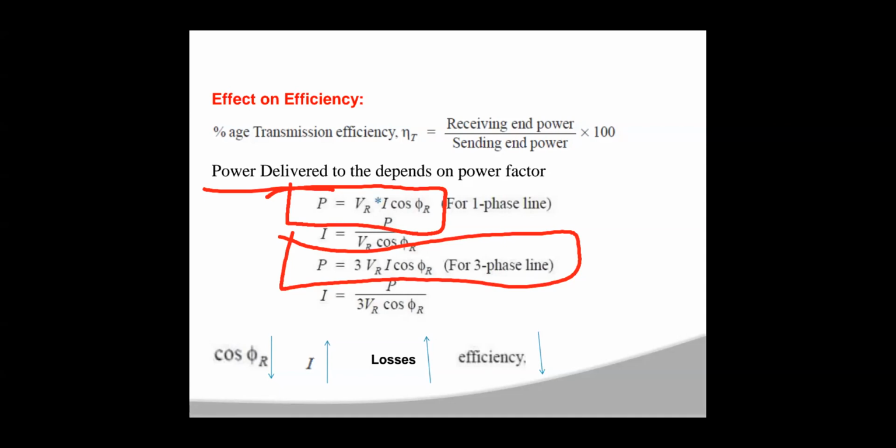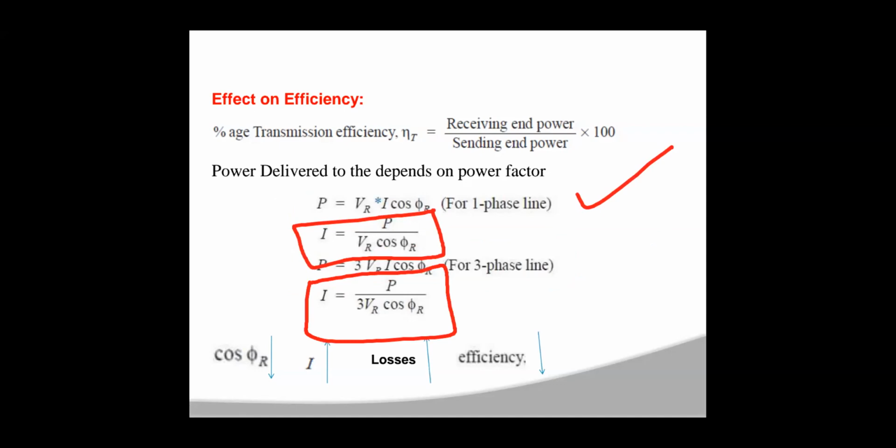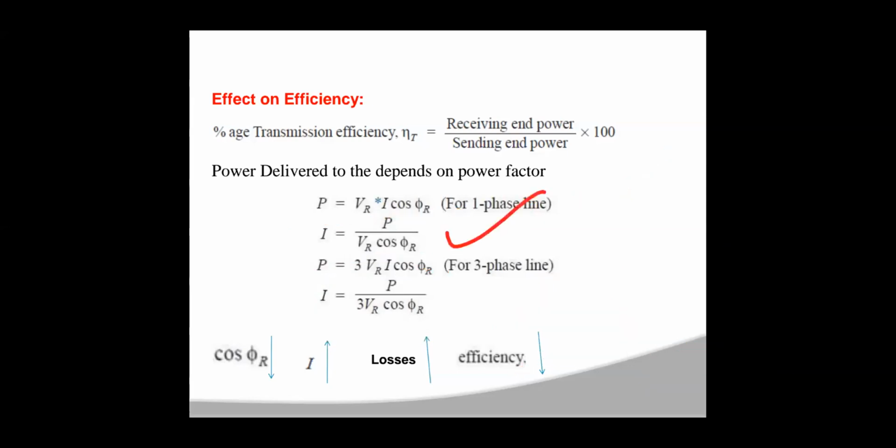From these two power expressions, for single phase I is equal to P by VR cos phi r, and for three phase I is equal to P by 3 VR cos phi r. So from these two formulas, I is inversely proportional to cos phi r.